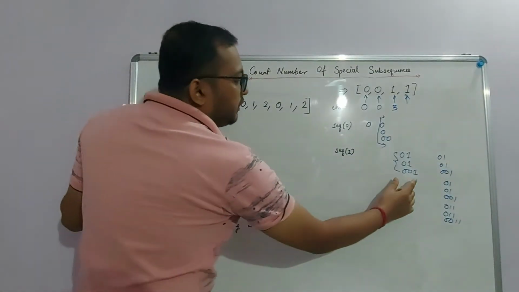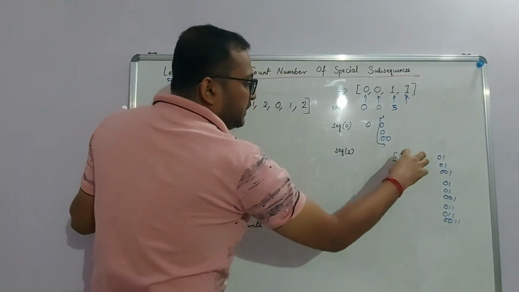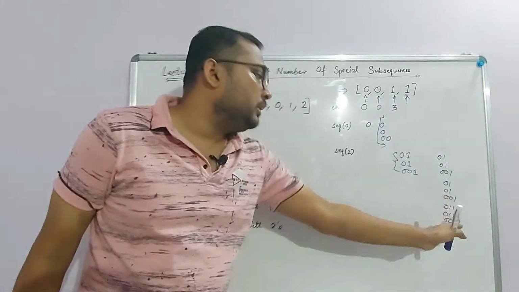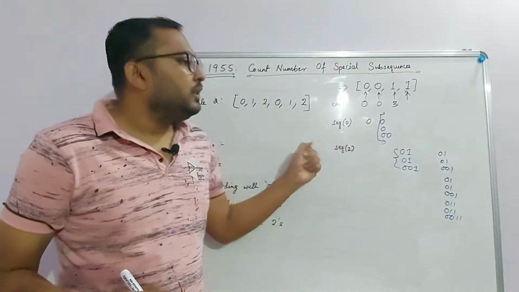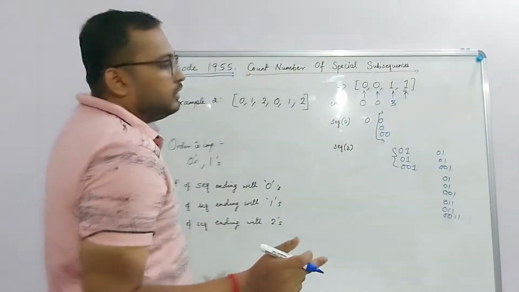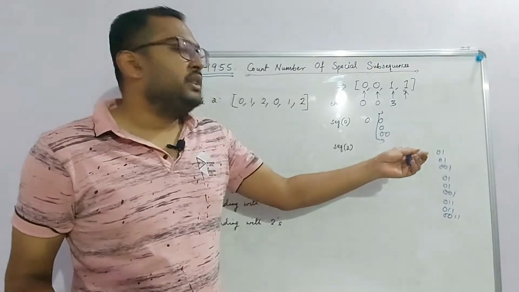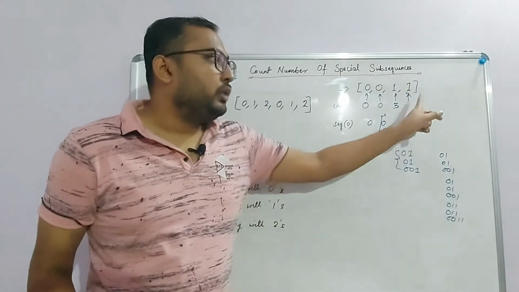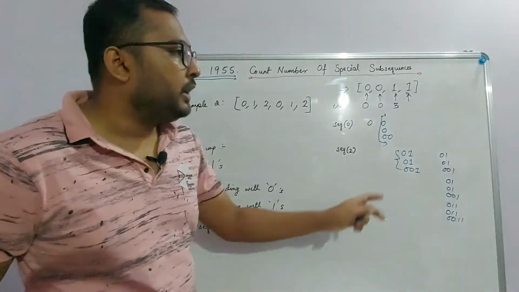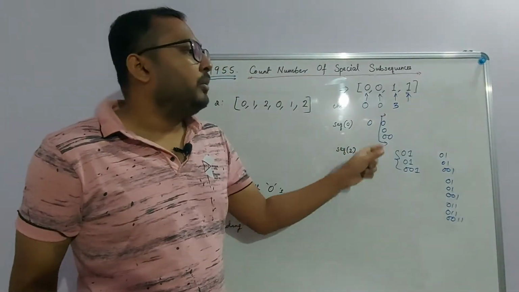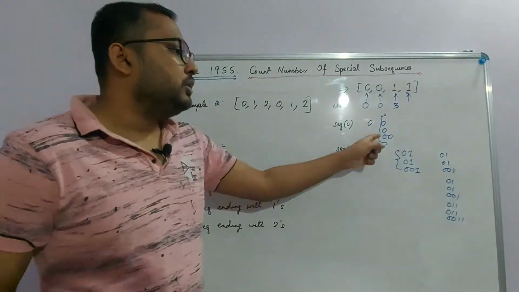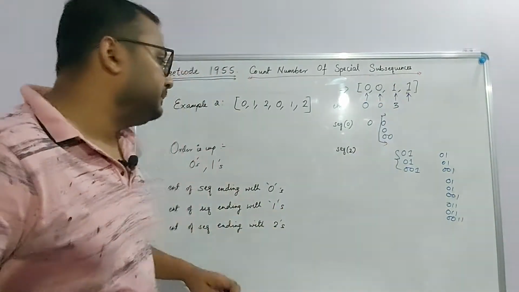Next, how many sequences of these ones I can take? This becomes doubled because this I can already take, plus I can place a 1 at the end again, and I can just double them. So that was the idea here. At every index, what do we need? We need how many sequences that were prior to this that were ending with zeros or ending with ones. So we could calculate the answer for this only because we knew at this position prior to this how many subsequences that we had which were ending with zeros and which were ending with ones. So using this we could calculate the answer for this.